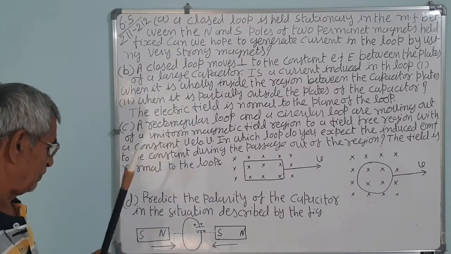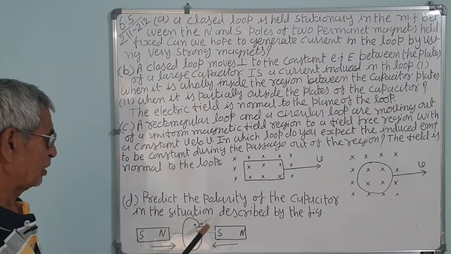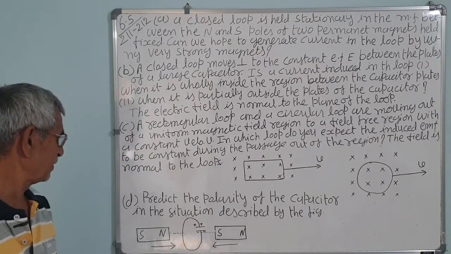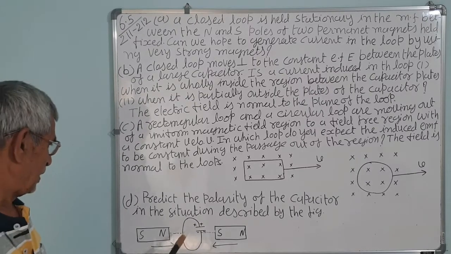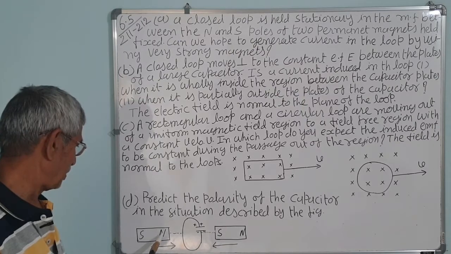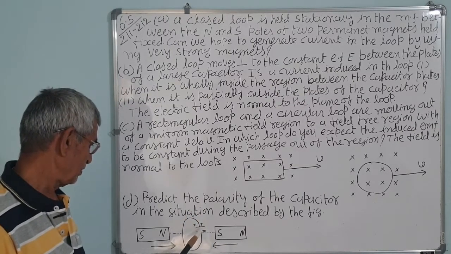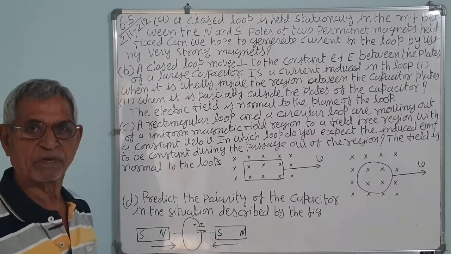The upper plate will be positively charged, the lower plate will be negatively charged. So the polarity is clockwise, the current is clockwise. From here if you see, then it will be anti-clockwise. The upper plate will be charged positively, the lower plate will be charged negatively.